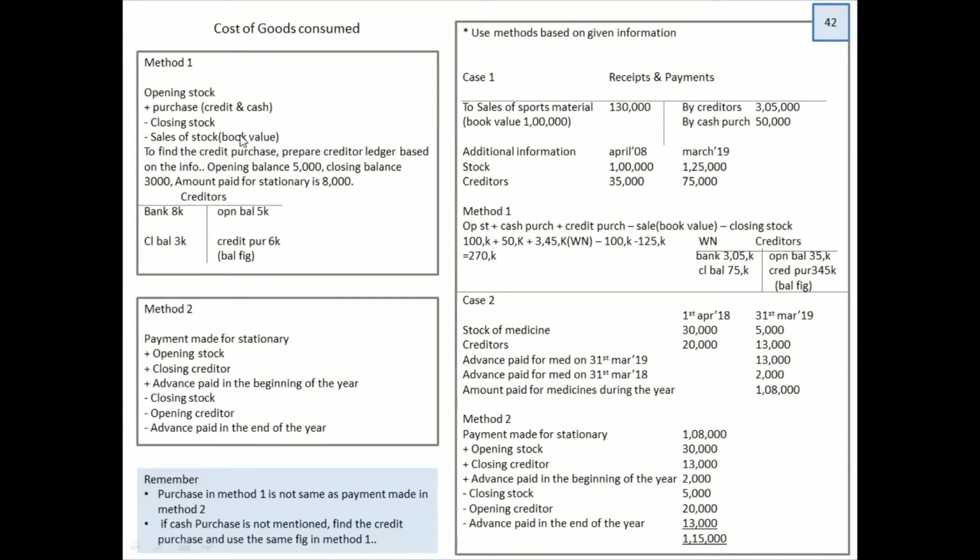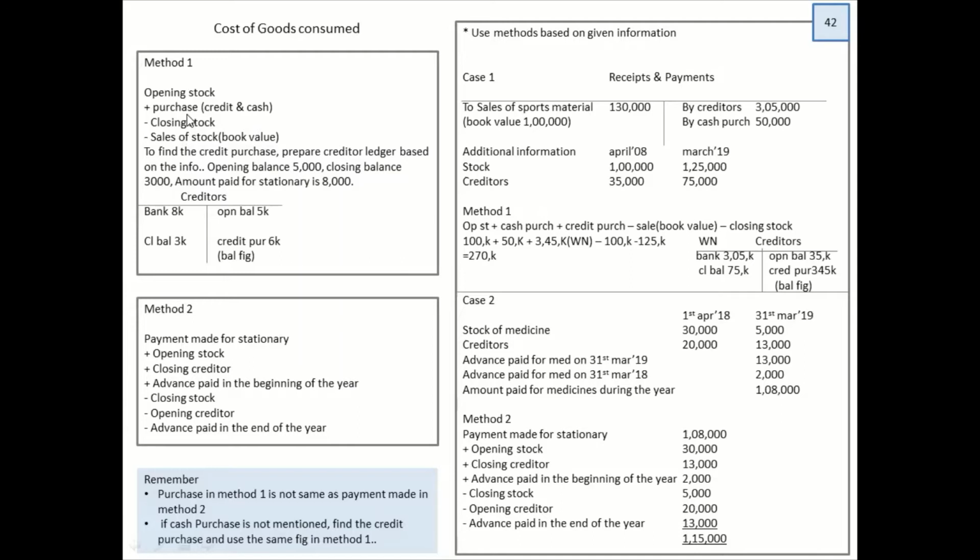Remember this part. This had come in the board exam. Many students wrote the sale value and went all wrong. This sum usually comes for 4 marks. So if you remember the trading account, you don't have to learn the formula by heart. It is opening stock plus purchase. Again, the purchase we are talking about is credit and cash purchase. Even that was one of the small mistakes which one of my students made by considering only the credit purchase.